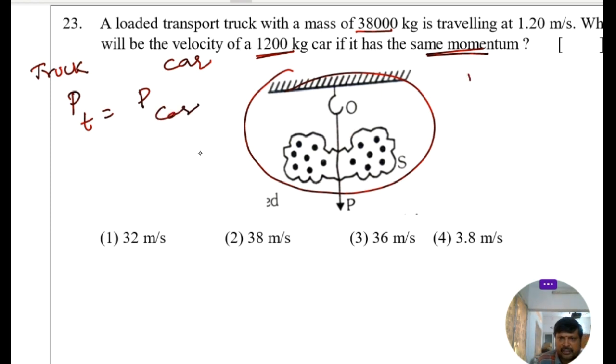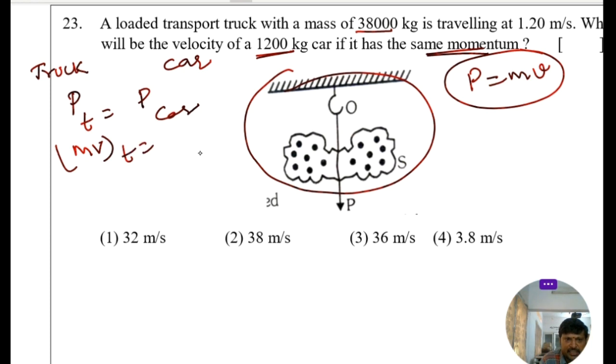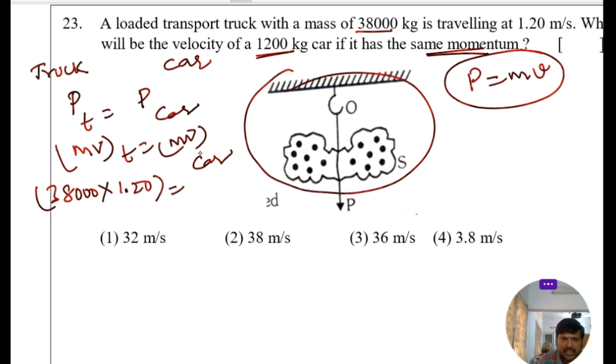So already we know very well momentum is equal to mass into velocity. In the place of momentum, write mass into velocity. This is for truck and this is for car. Mass of the truck 38,000 into velocity of the truck, that is 1.20, equal to mass of the car, that is 1200, and velocity of car.